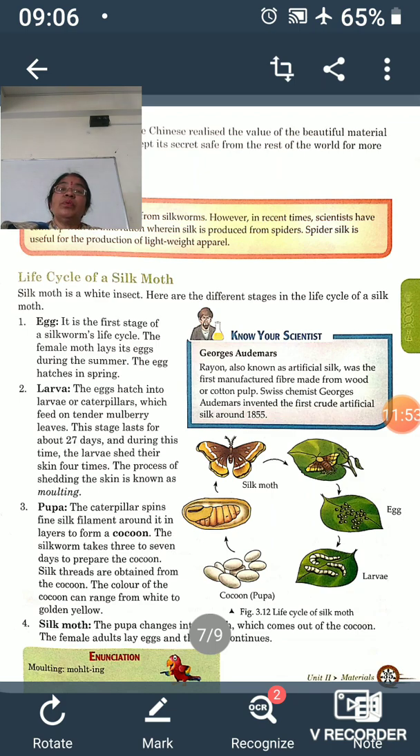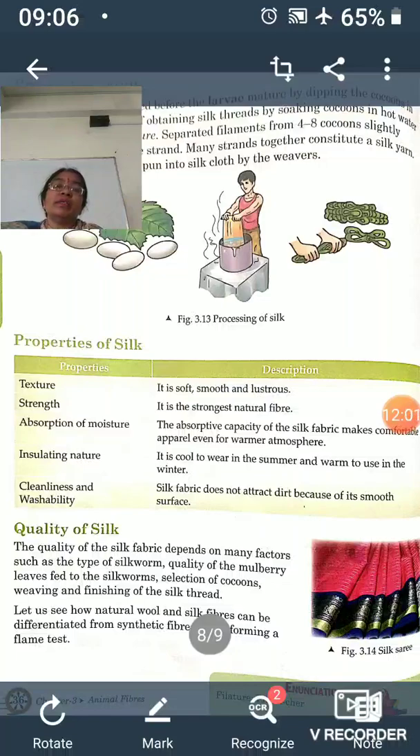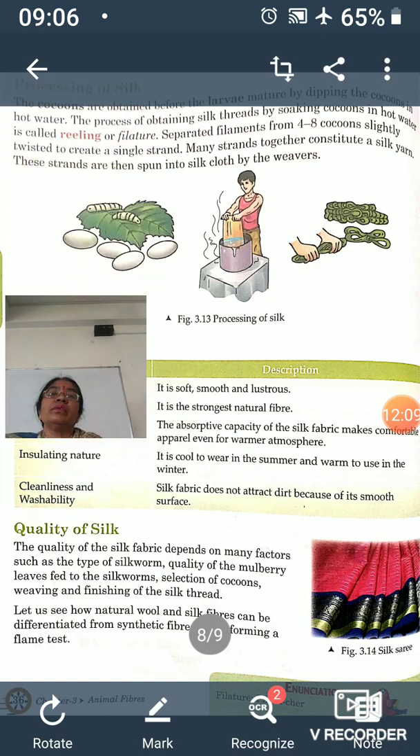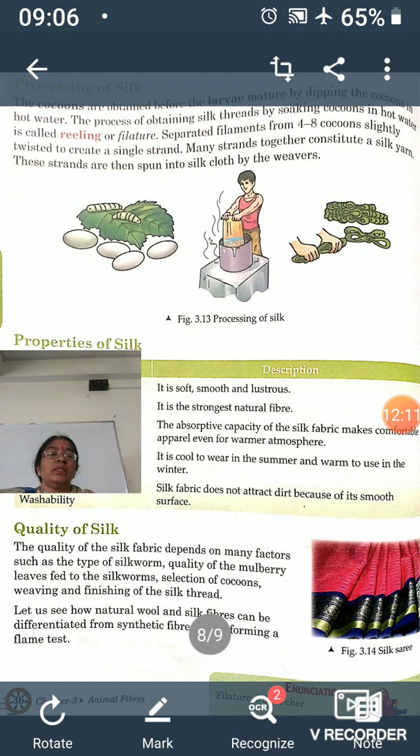But if this cocoon has been ruptured, we will not get the silk fiber in an intact position. So when sericulture is done, the cocoons are collected, and on these cocoons a silk fiber is found in an intact position all around the organism.